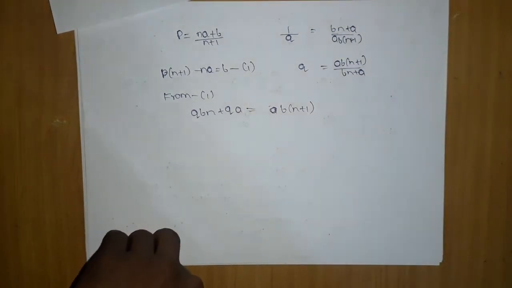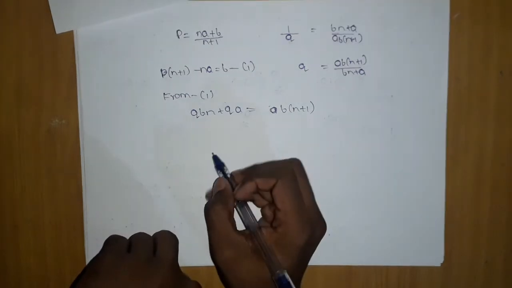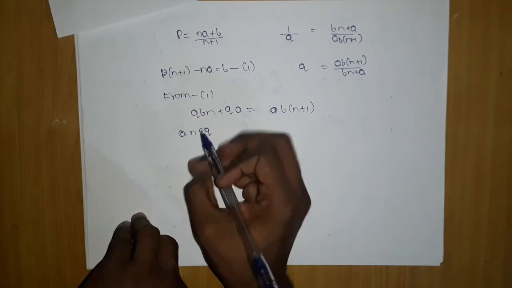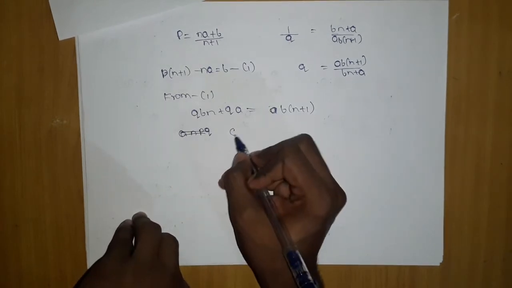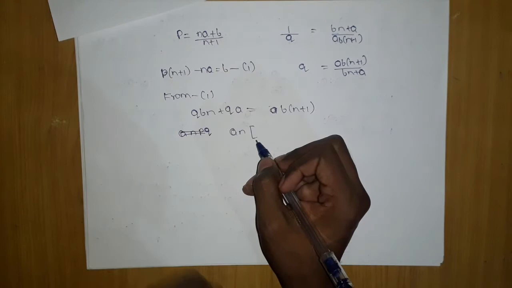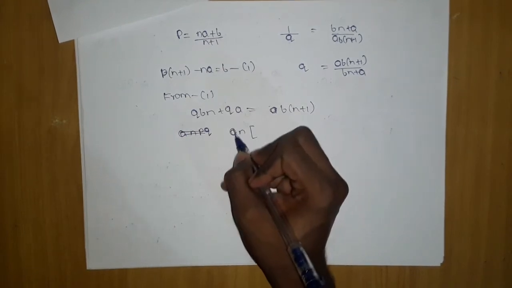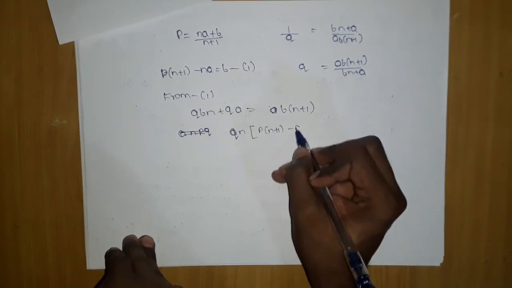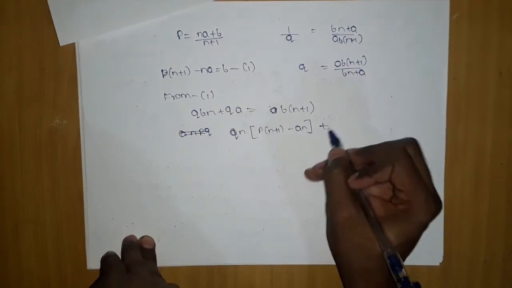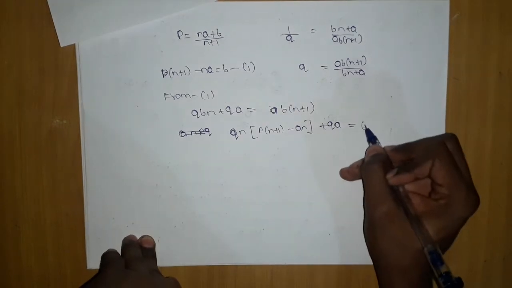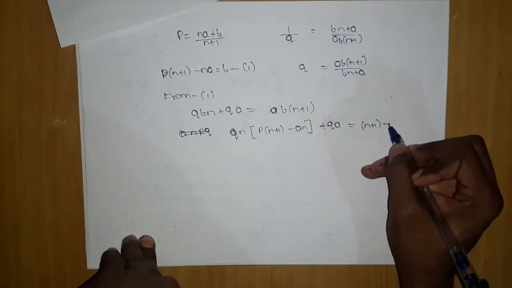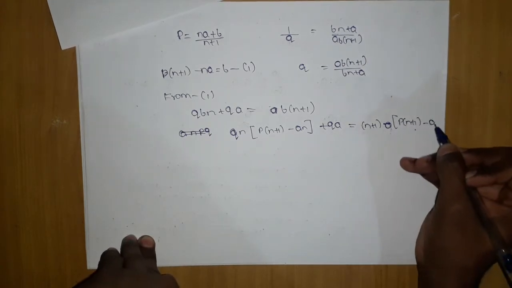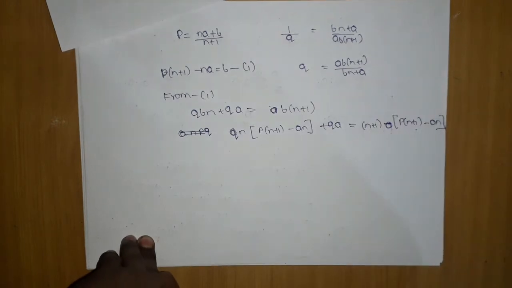After this, we should do it like this: qn into b value, which will be p into (n plus 1) minus an, plus qa, should be equal to (n plus 1) a, where b is p into (n plus 1) minus an. So this thing we got.